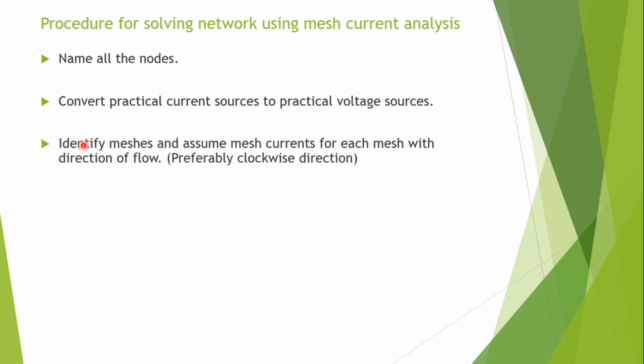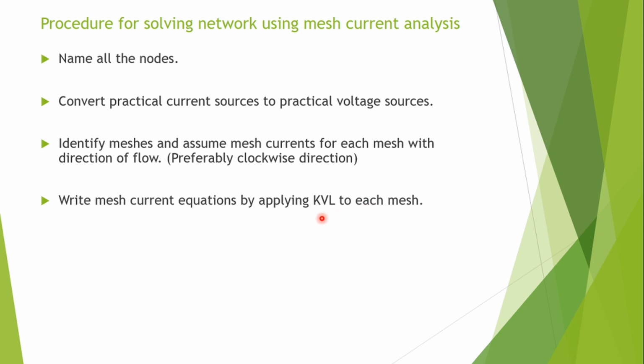Next, identify meshes and assume a mesh current for each mesh with the direction of flow, preferably clockwise. Write mesh current equations by applying KVL to each mesh.